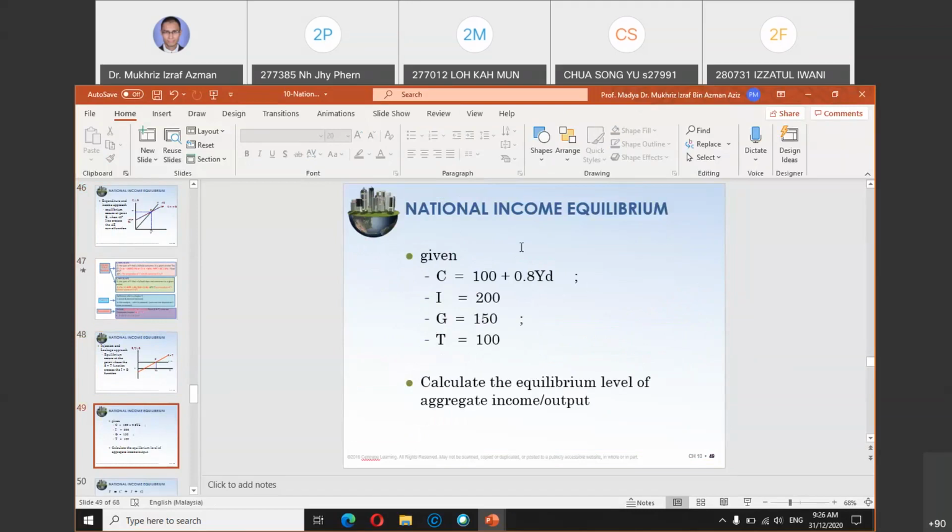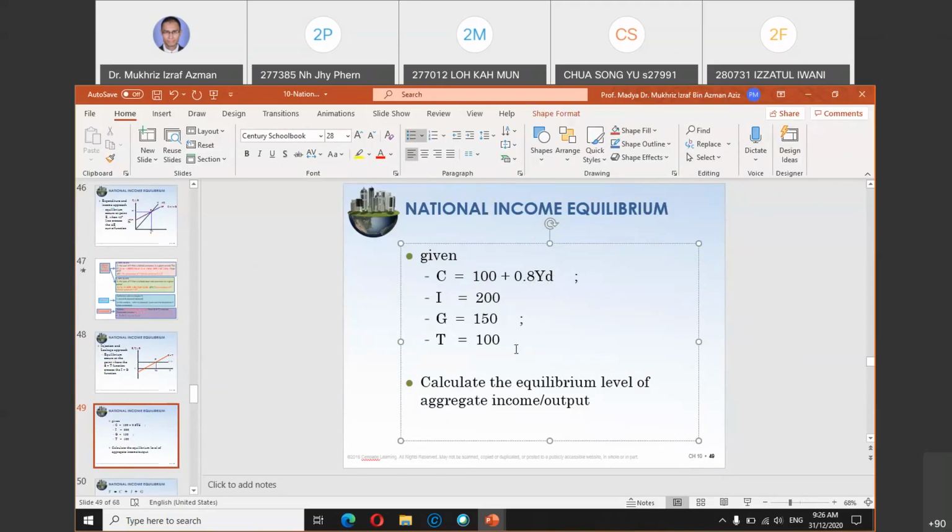So you can calculate the Y value. You recall that C is 100, which is autonomous consumption, 0.8 is the MPC, and YD is disposable income. Just now, YD is Y minus T, income minus tax.